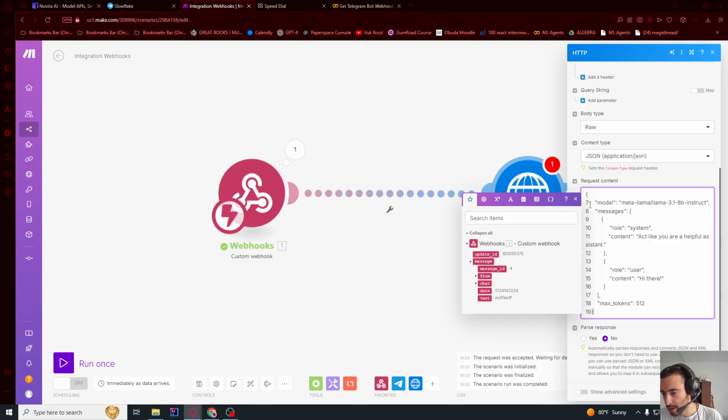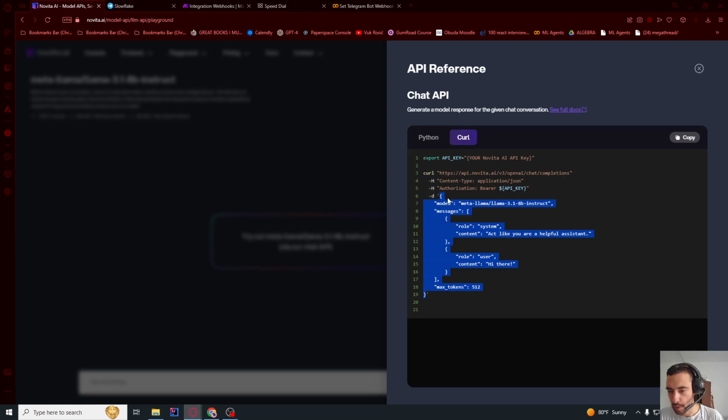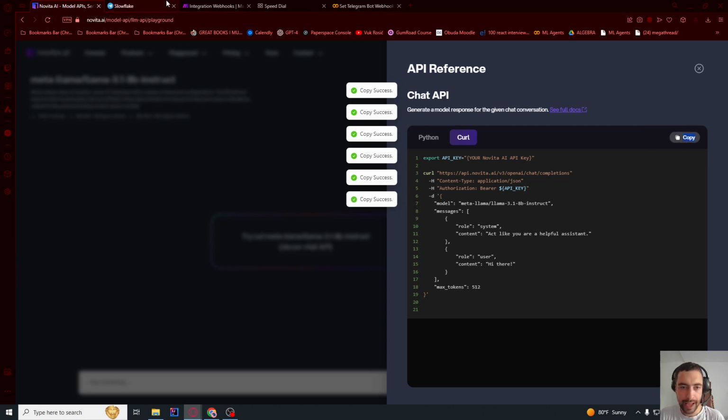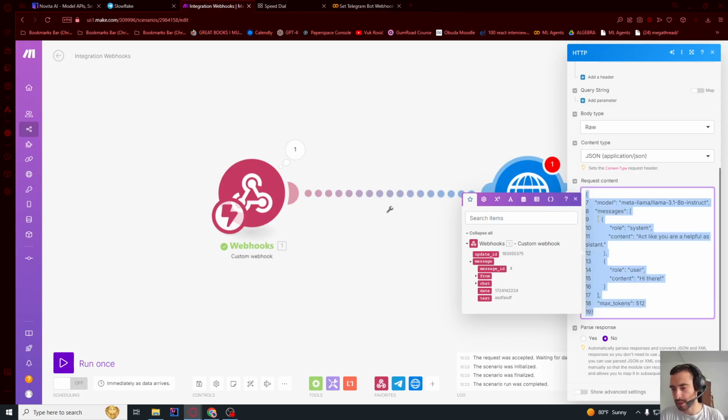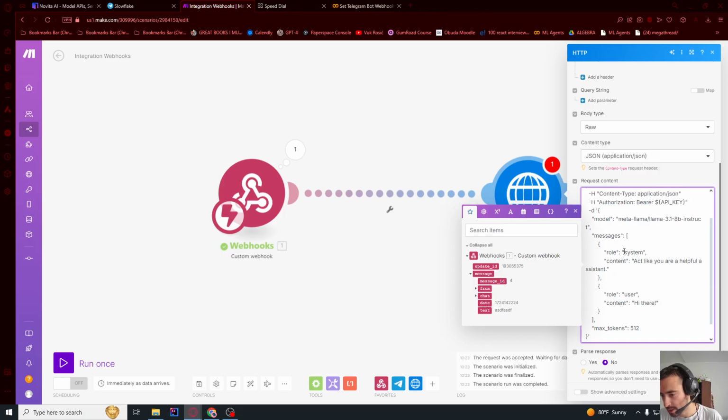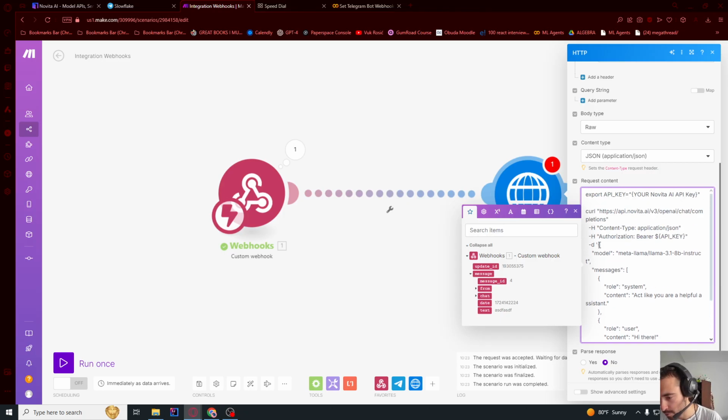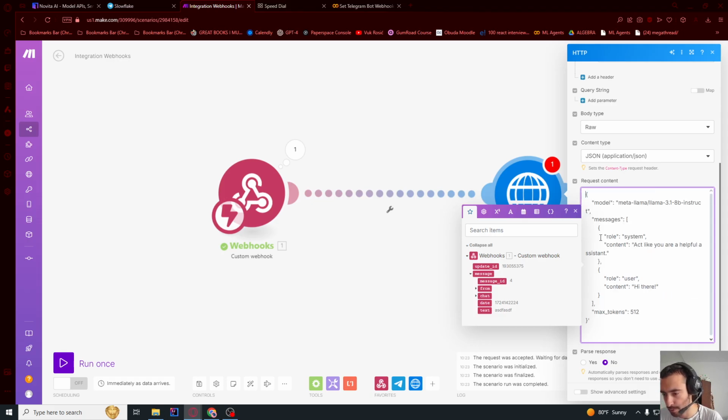Now the problem here, as you can see, we have these numbers also copied, so this will create an error. We cannot have these numbers. These numbers are from when we copied this, it copied these numbers to the side. So instead, let's click this copy, and you can actually manually remove numbers, but I like doing it this way. So let's paste all of this. So this is everything. I just need to now delete the excess things. So I just need to leave this -d, so this body. So let's delete this and delete this.